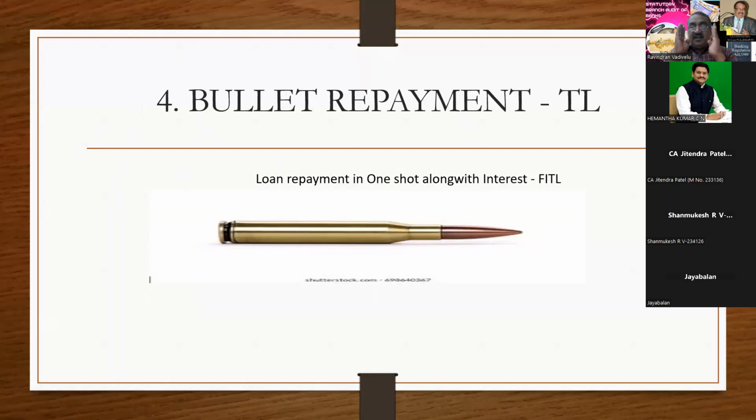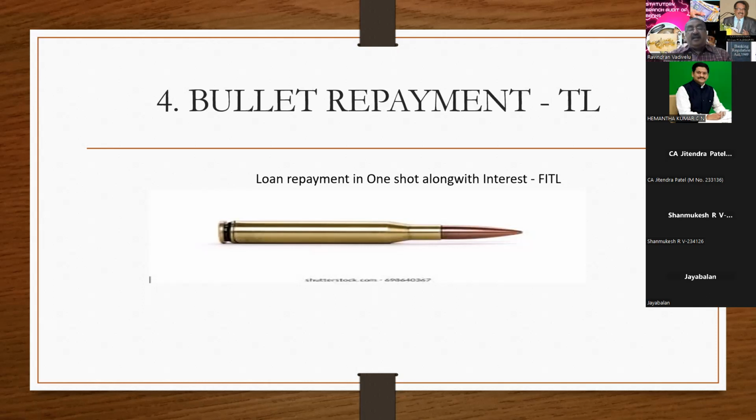Regarding restructuring, I want to tell a common rule. Pre-COVID and after COVID. During COVID, if any restructuring is done, it has to be treated as standard. In case of pre-COVID restructuring, and if after COVID you have done any restructuring, then the banker has to take the loan account to the next status. If a standard account is being restructured, you have to classify that account as substandard. So indirectly, it clearly means that if any restructuring is done to a loan account, that account has to be treated as NPA.